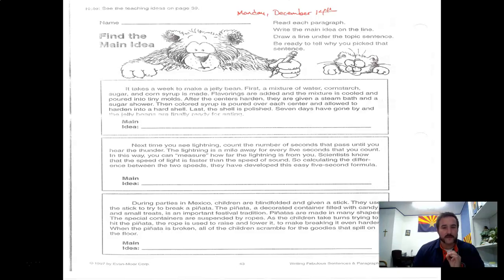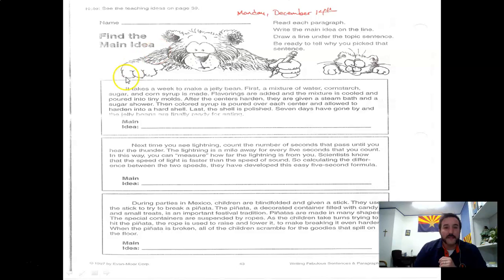But the point here is to really nail down the different parts of a paragraph. Here's what I love about what this bear and this kitty wrote. Number 1, all the paragraphs are made up of sentences. Starts with a capital letter, ends with punctuation. Look, every paragraph has the first line indented, only the first line indented. And as you read it, you're going to find out very clearly: here's a topic sentence. It's always the top or the first sentence. You write the main idea here. And all these sentences go back and support the topic sentence.